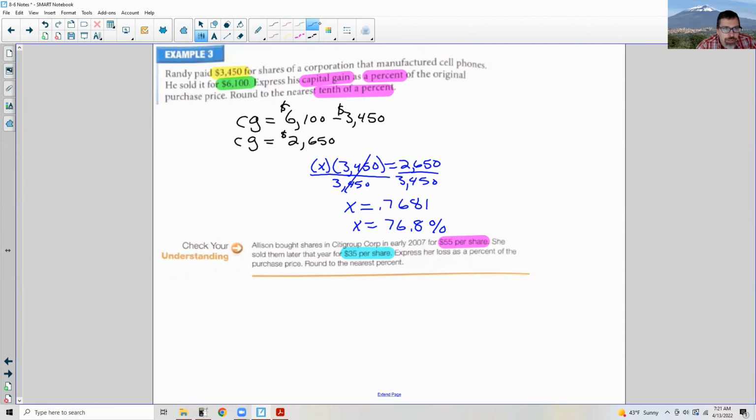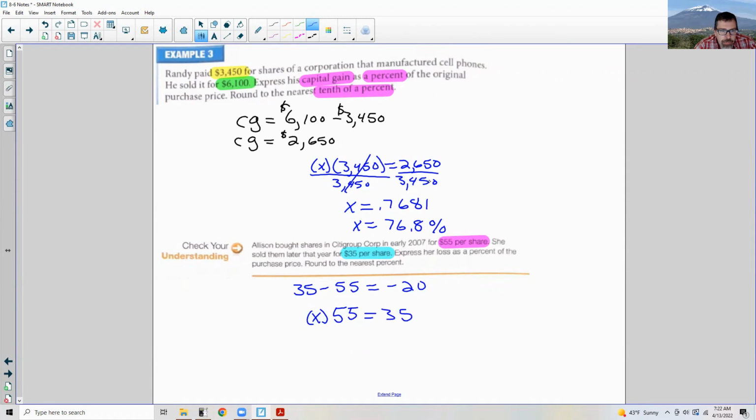Okay, so what we're going to do here is we're going to take capital gains. So this is a loss, by the way. So she sold them for 35 minus 55, and that's going to equal a loss of $20. Now if we look up here, let me erase that. Let's figure out what happened here. We're going to take X, and we're going to take 3,450, which is what we subtracted. So what percent of 55 is 35?